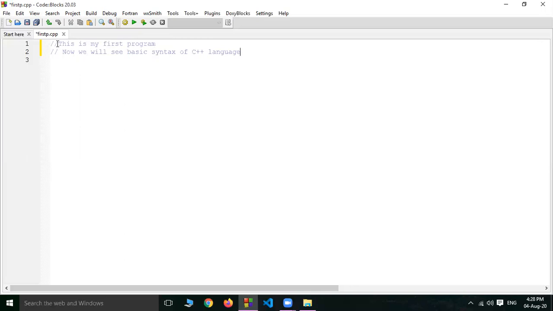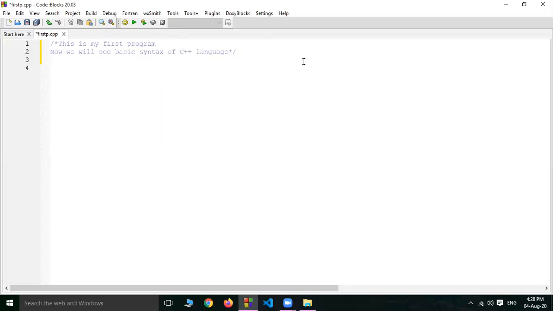If I want to give comments for 10 lines, then at that time we have to use forward slash star, and at the last line, whether it is 10 lines or 20 lines of comment you want, go to the last line, then star forward slash. This is the multiple line comment.